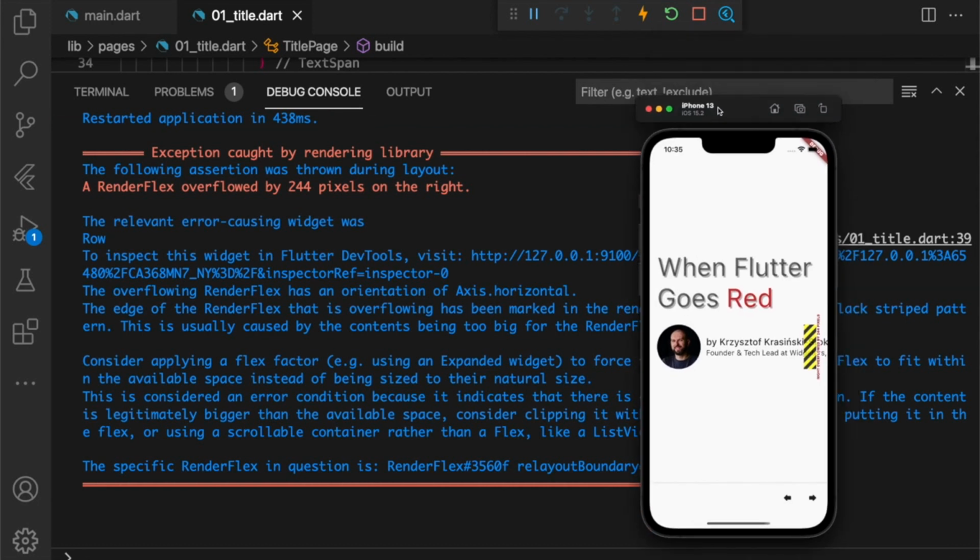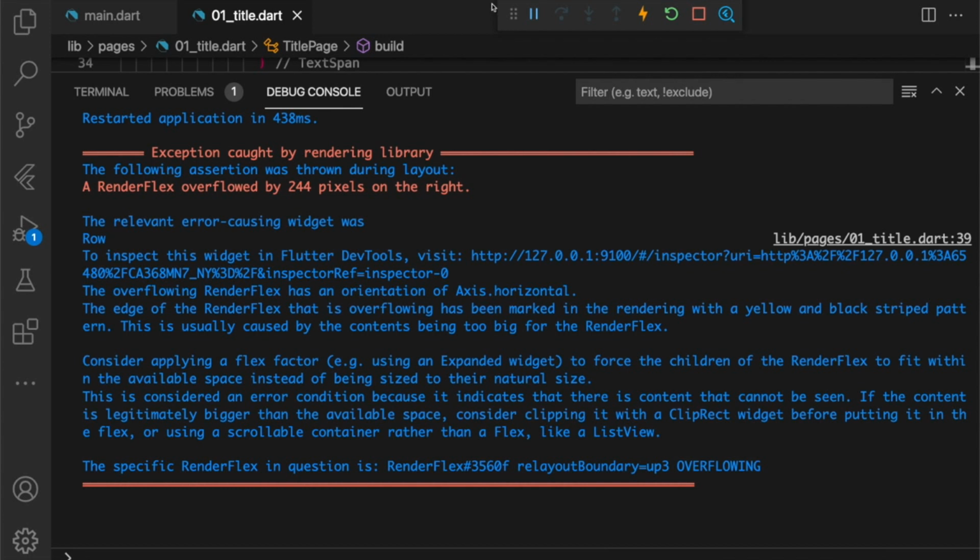I'll hide the application window for now, and let's focus on what's here in the console. We see the following assertion was thrown during layout: RenderFlex overflowed by 244 pixels on the right. Well, that's nothing new, but we can see already some things. The Flutter message actually prints out which widget was the one responsible for this.